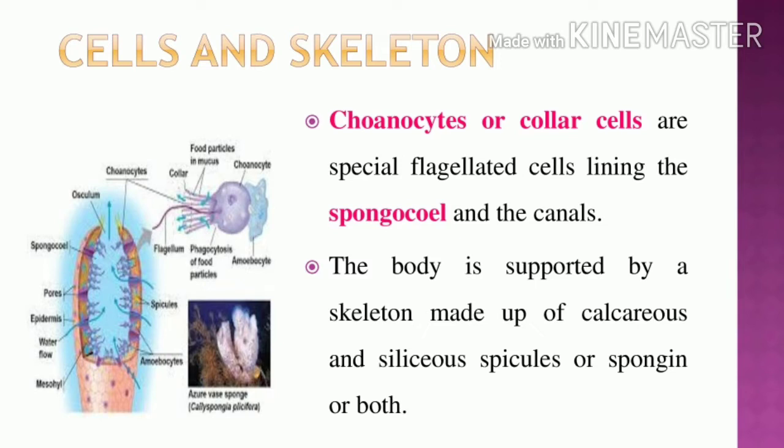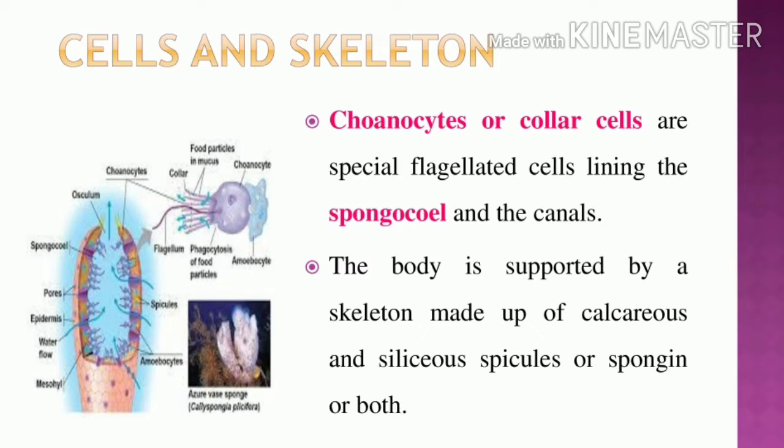How do the collar cells or choanocytes look? They are special flagellated cells. They line the spongocoel and the canals. What is the spongocoel? That is the central cavity of the water transport system. The central cavity is called the spongocoel. Next, the body is supported by a skeleton made up of calcareous and siliceous material.